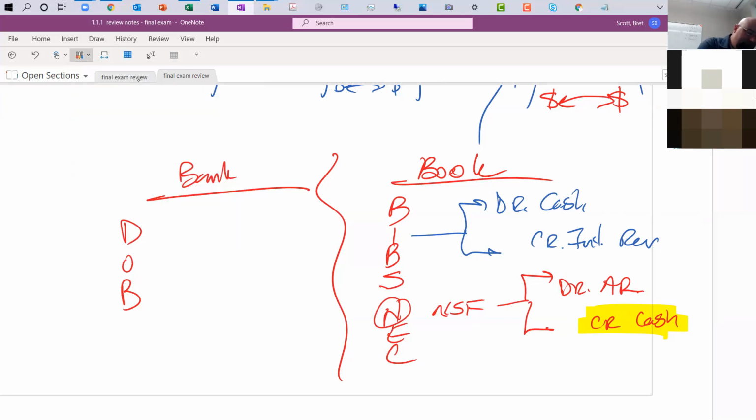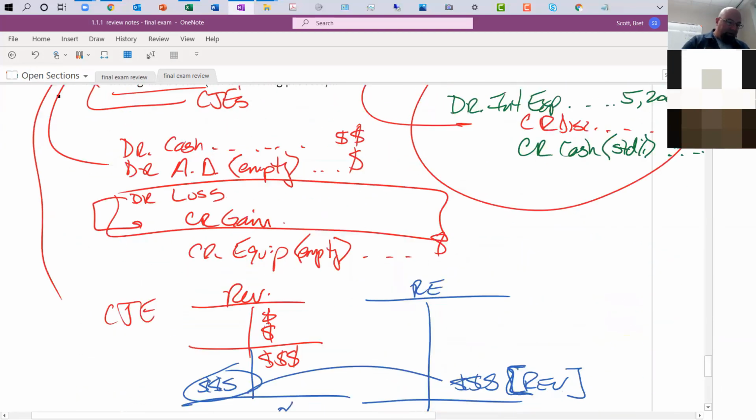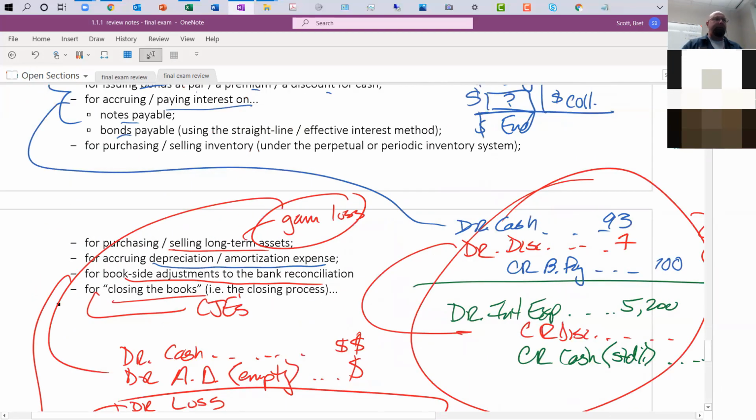EFT, electronic funds transfer, that was a credit to cash. That's where you're paying for your Netflix. That's automatically taken out of your checking account at the end of the period. So a lot of different types of topics there.